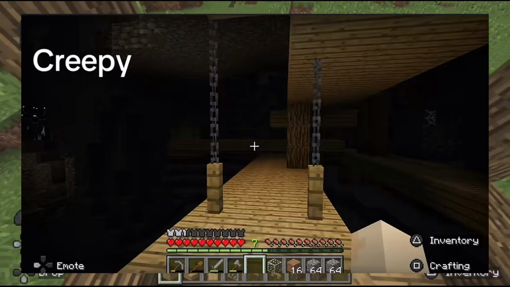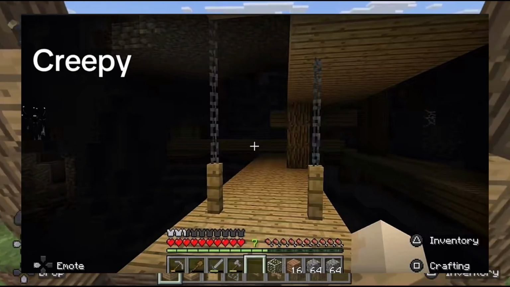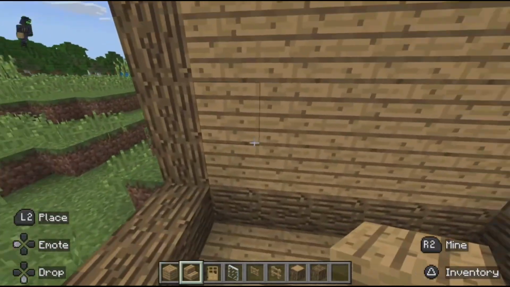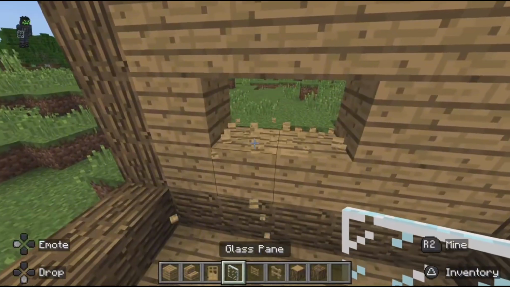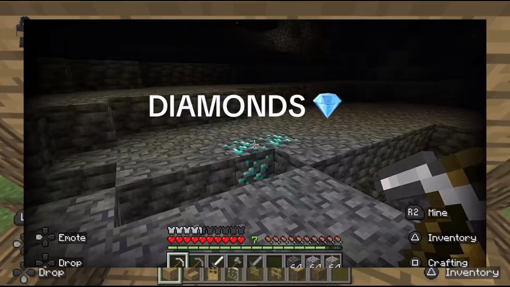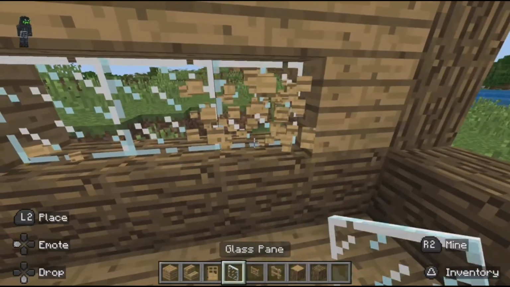Here you can very clearly see he's being stalked from the thing from the first and third videos. It doesn't help that he's in a mineshaft, and it appears that he's pretending to not notice it. At least, maybe. Now here, we can see he found diamonds. And it might be hard to see, but he is actually still being watched here.